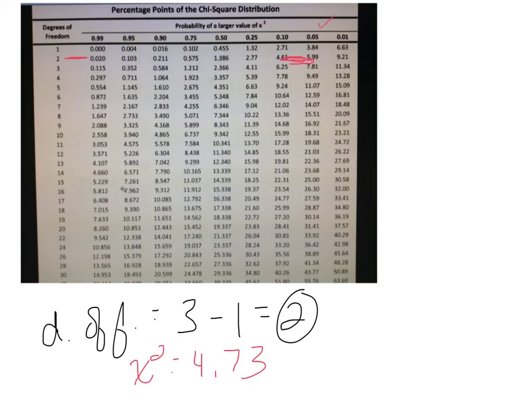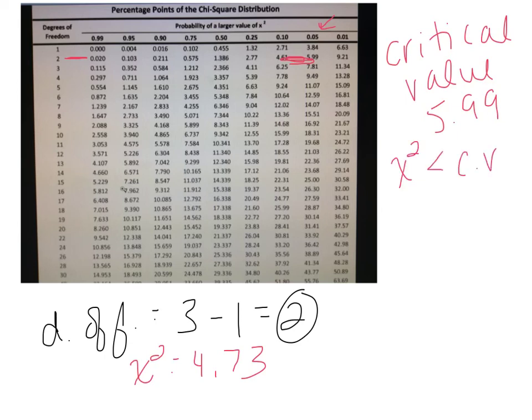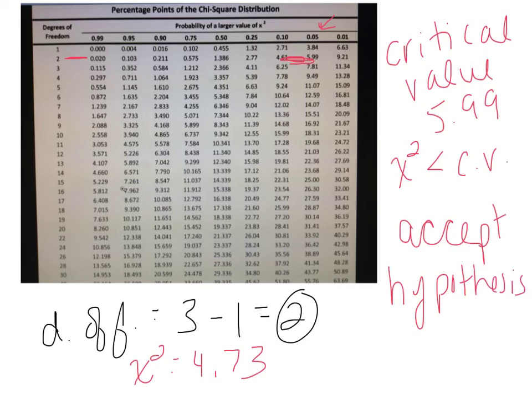Remember, my critical value is when p equals 0.05. So in this case, my critical value is 5.99. Okay, well, my chi-square value is less than my critical value, so I accept her hypothesis of that particular ratio, and that anything found that does not perfectly fit that ratio is due to chance, and there's no significant statistical deviation from that. Okay, so hopefully that helps some with your chi-square stuff.